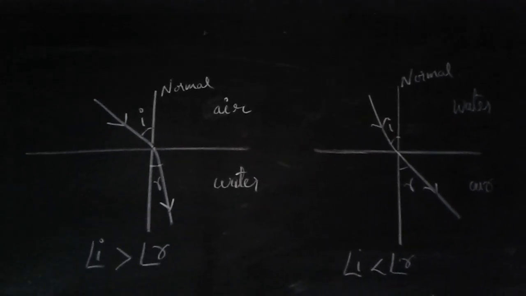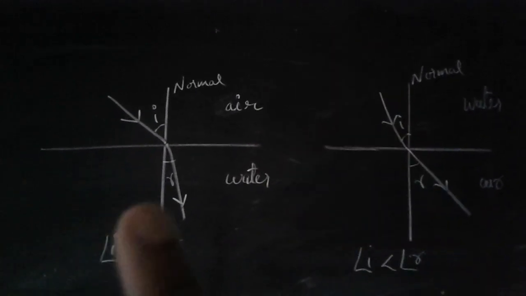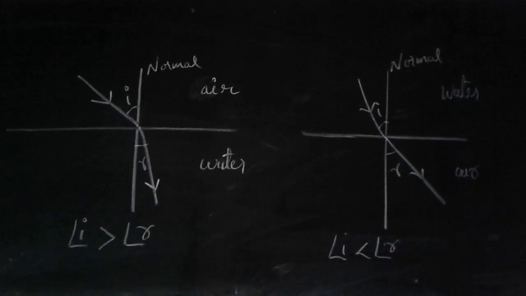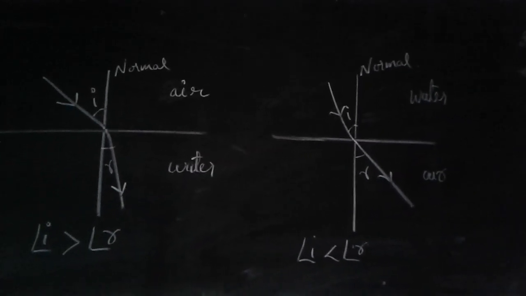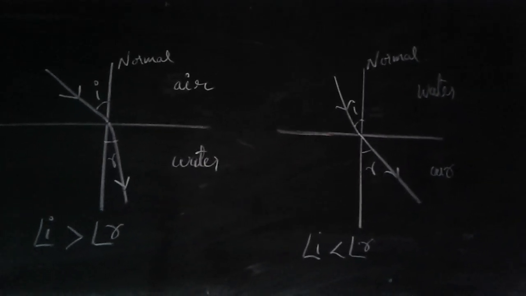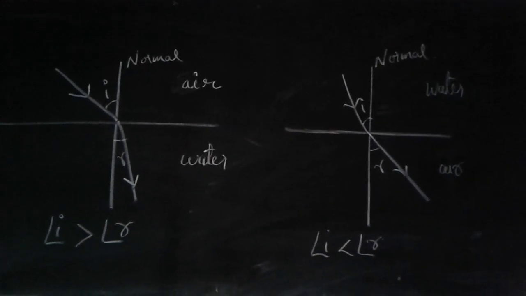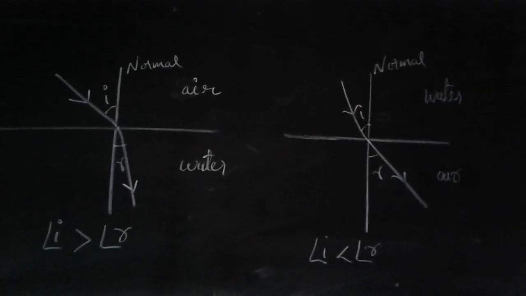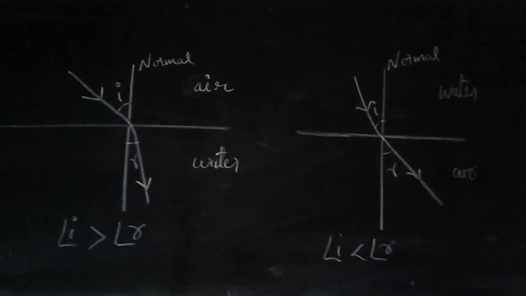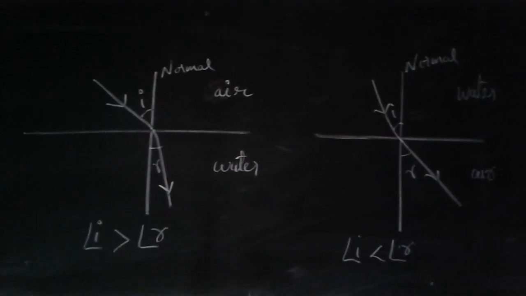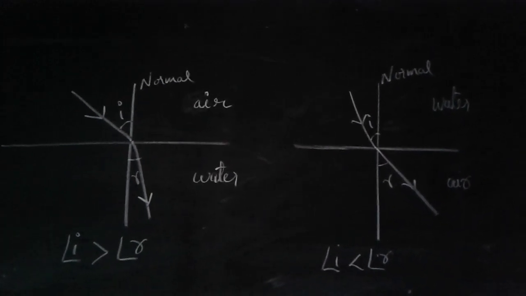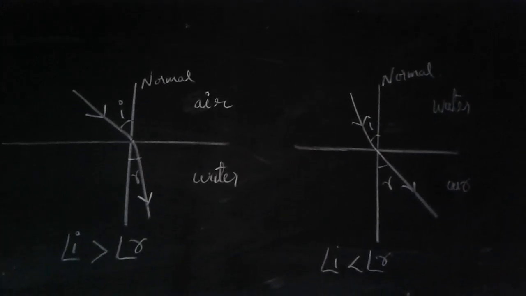In the first case, light is travelling from air to water. You can see that here angle I is greater than angle R. And for the second case, it is travelling from water to air, and again angle I and angle R are not equal. Here I is less than R. What we conclude here is that in case of refraction, angle I is never equal to angle R.